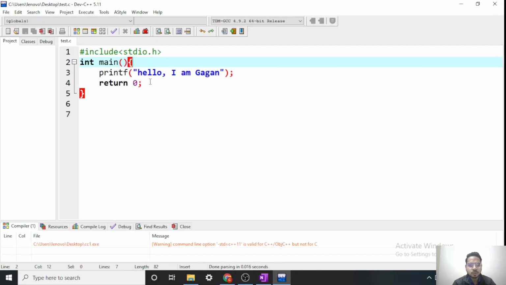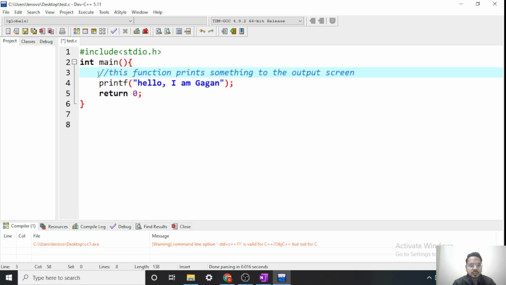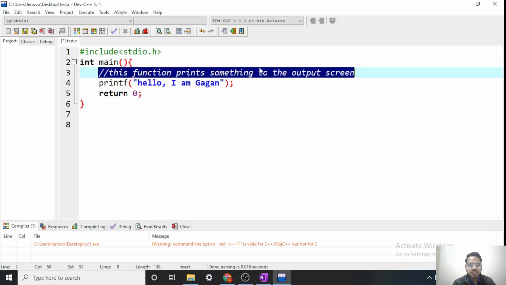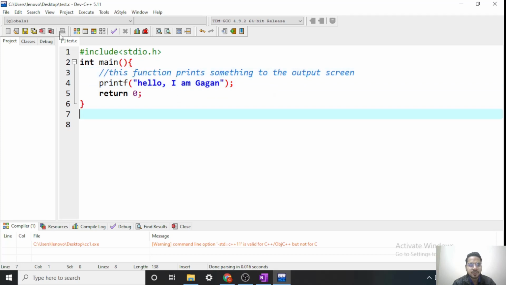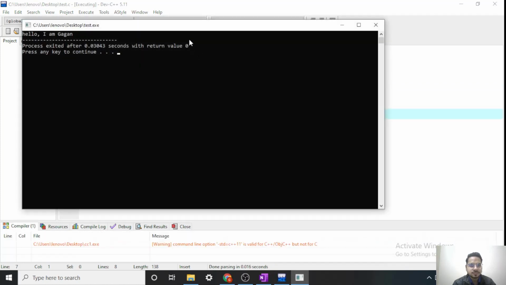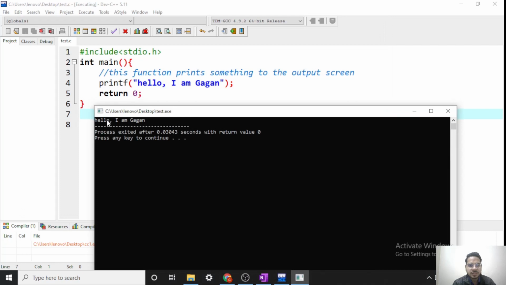Now we are back to our compiler. Let's say I want to mention a comment about this printf function, what it does. So I can mention something like this. So now this statement should be skipped by the compiler. This is for my own understanding. Let's verify by running. So as you can see, we are getting only this hello, I am Gagan in the output. This comment will be skipped. So this is for my own understanding.